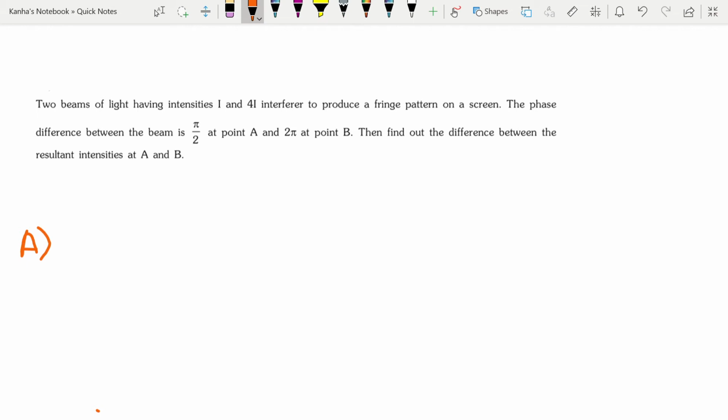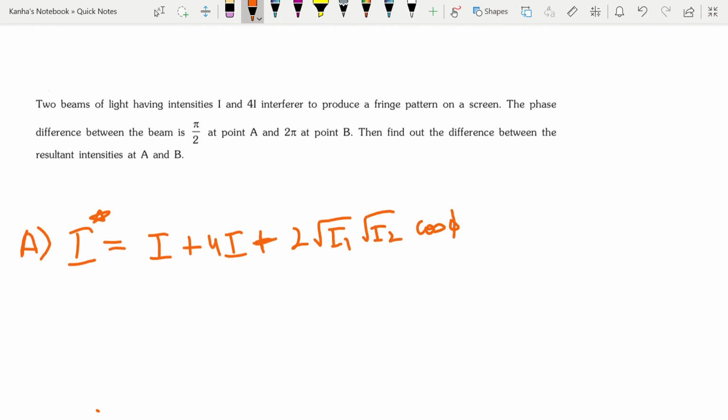I have an interference. So my net intensity, let's say I star, is equal to I plus 4I plus 2 root I1 root I2 cos phi.